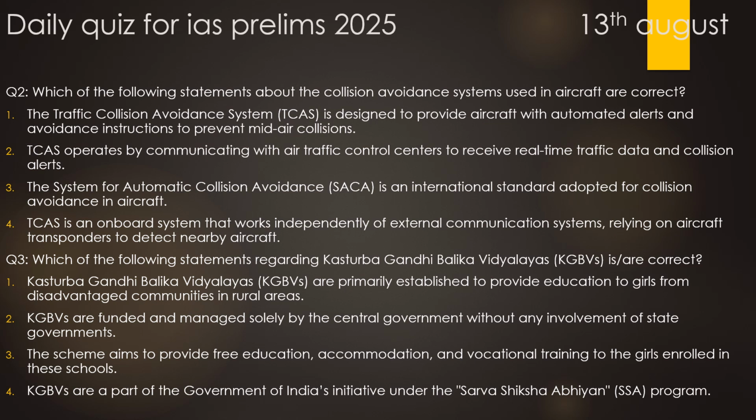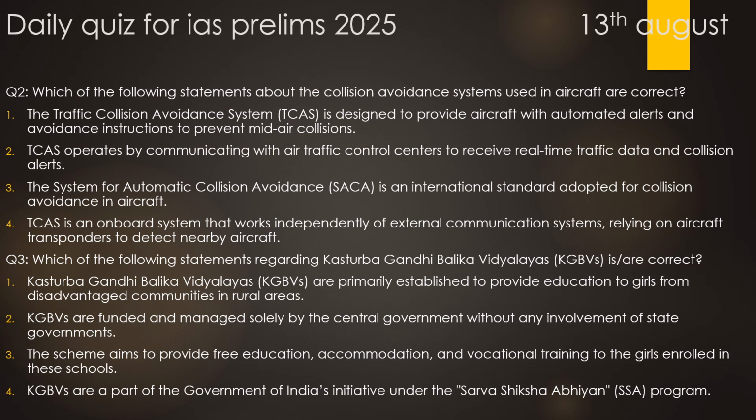Statement 2 is incorrect. Coming to the statement 3, the system of automatic collision avoidance is an international standard adopted for collision avoidance in aircrafts. This is also incorrect. There is no such system for automated collision avoidance. Now coming to the fourth statement, the traffic collision avoidance system is an onboard system that works independently of external communication systems, relying on aircraft transponders to detect nearby aircraft. This is the correct option. So for the question number 2, option 1 and option 4 are the correct options.